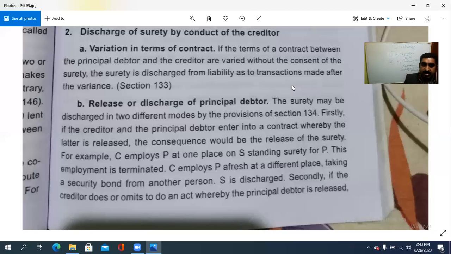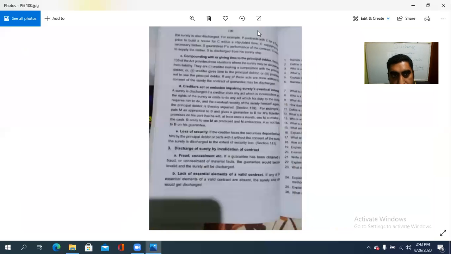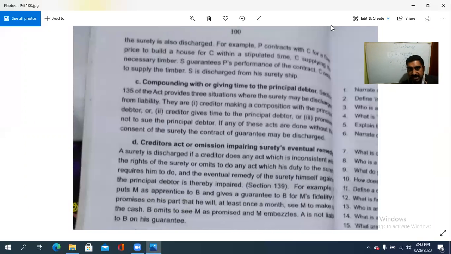So if the creditor does or omits to do an act whereby the principal debtor is released, then the surety is also discharged. For example, P contracts with C for a fixed price to build a house for C within a stipulated time. ഒരു particular time period C ക്ക് വേണ്ടിയിട്ട് എന്ത് വീട് പണിയാണ്. P contracts with C for a fixed price. Then C is to supply the necessary timber materials, timber items, ആരെ പ്രൊവൈഡ് ചെയ്യുന്നത്? C. S guarantees P's performance of the contract. S എന്ത് ചെയ്യുന്നു? Guarantor ആയിട്ട് നിൽക്കുന്നു. C omits to supply the timber. Omits to supply എന്ന് പറഞ്ഞാൽ ടിമ്പർ കൊടുക്കുന്നേ ഇല്ല.